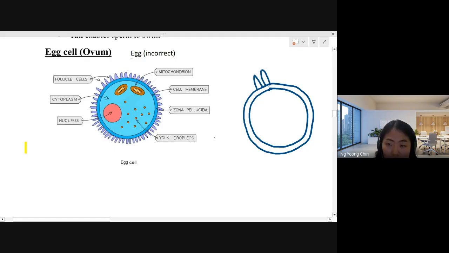This is follicle cell. Okay. And then inside they do have the big nucleus. And also they have the ribosome. They have small ribosome. And also they have the mitochondria. This is mitochondria.